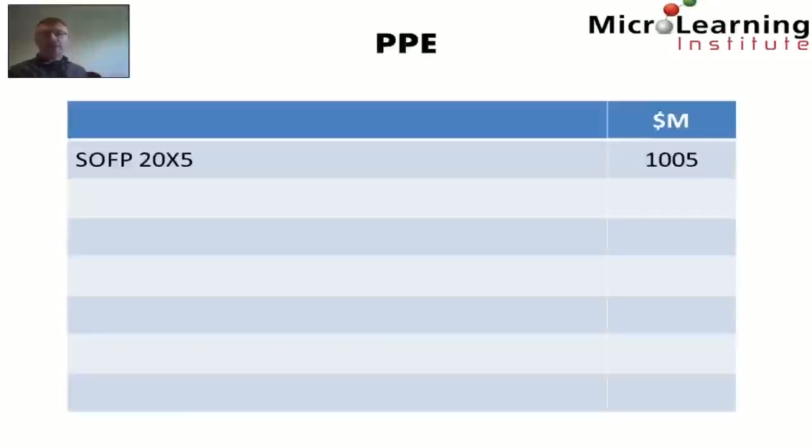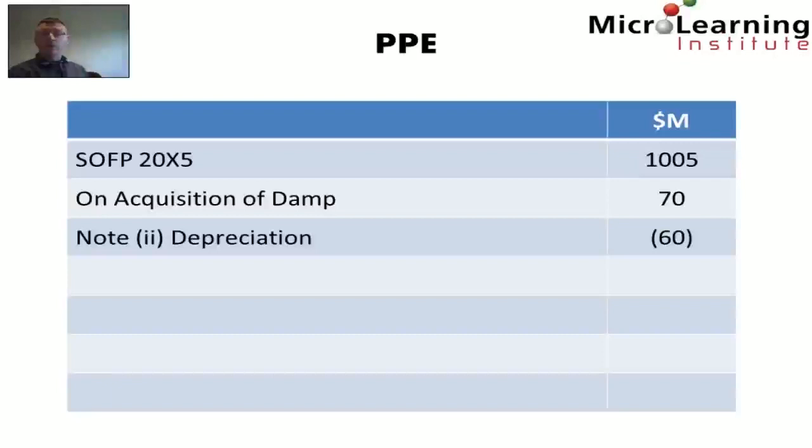Next up, let's reconcile the property, plant and equipment balances. We can see on the opening statement of financial position of 20x5 that the property, plant and equipment balance of the Zambezi Group was $1,005 million. We are told that on the acquisition of Damp, the Zambezi Group gained control of an additional $70 million of property, plant and equipment.